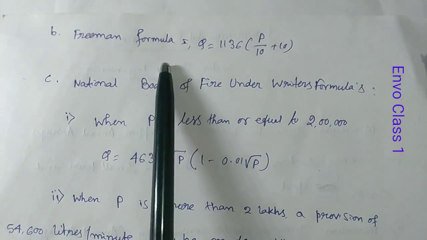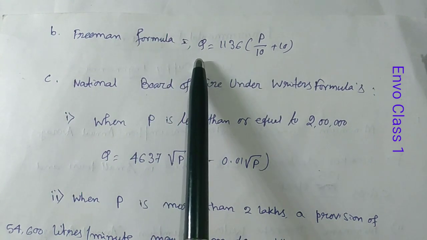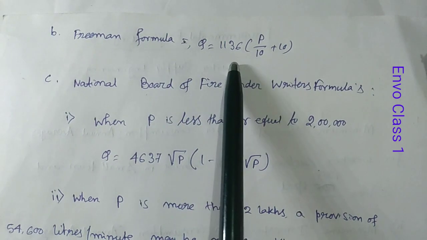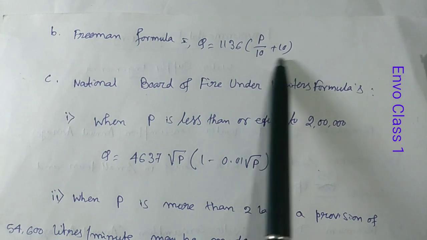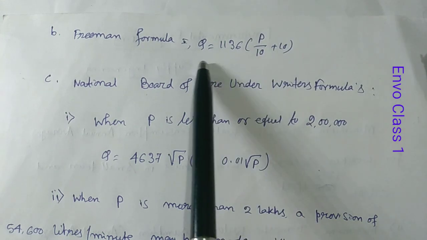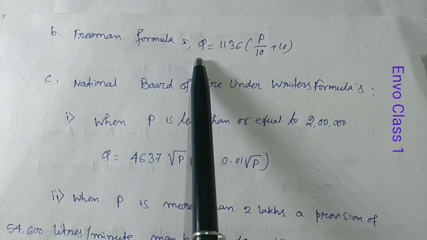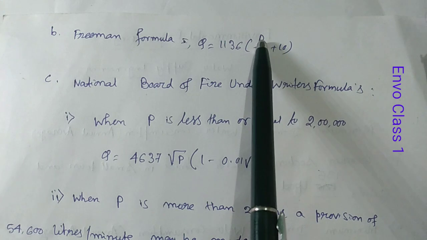Number 2 is Freeman formula: Q equals 1136 (P by 10 plus 10), where Q is water required in liters per minute and P is the population in 1000.